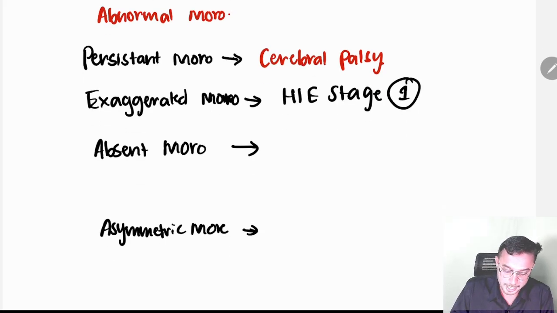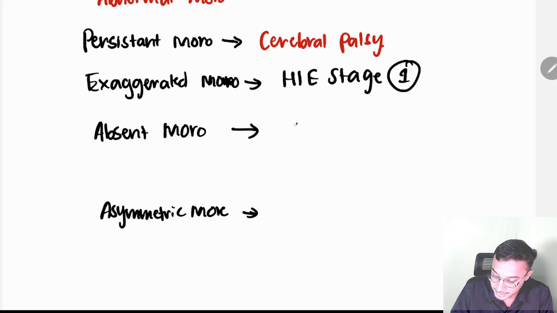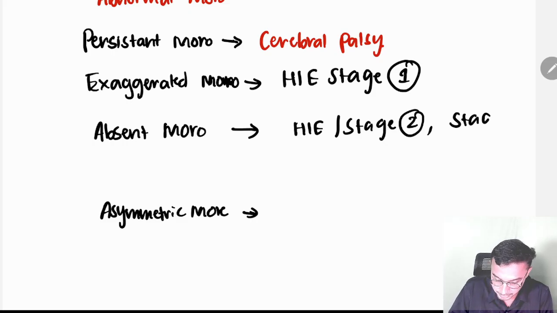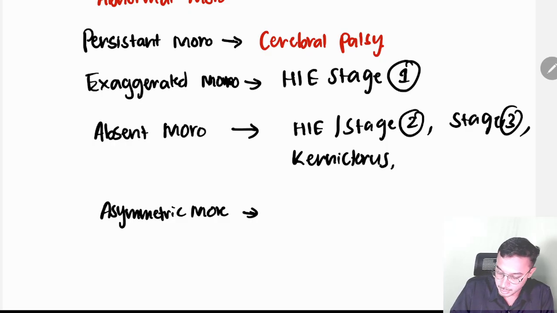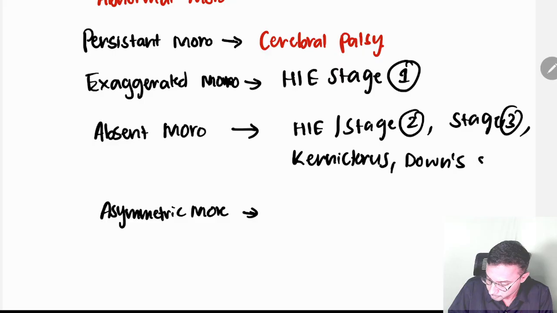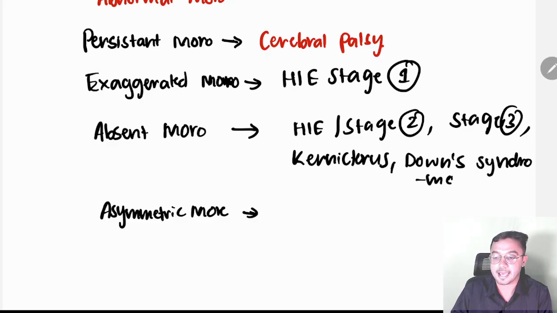Okay, and absent Moro, in HIE stage 2, stage 3 HIE, and Kernicterus. And in Down syndrome. Okay, these are all where you will find the absent Moro.